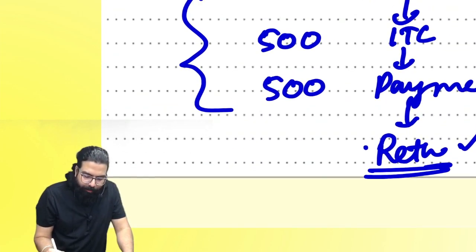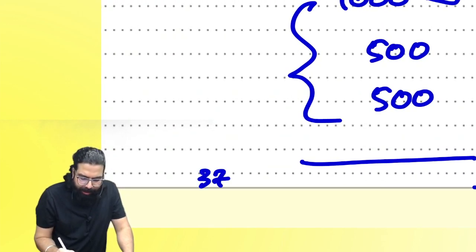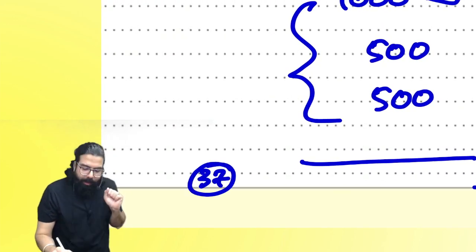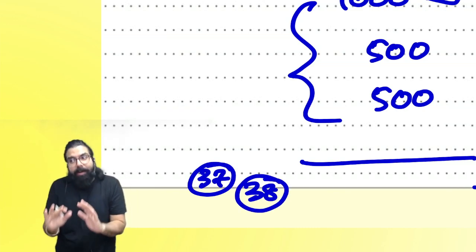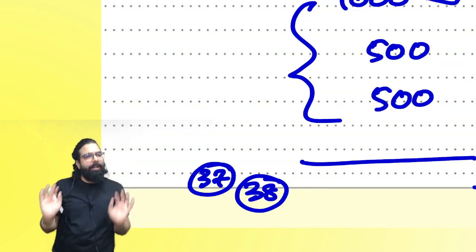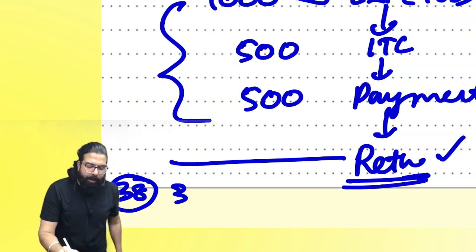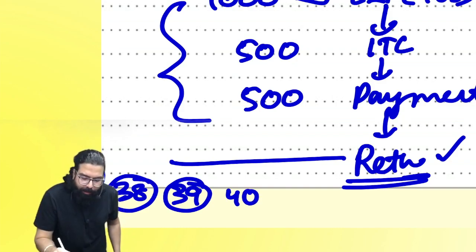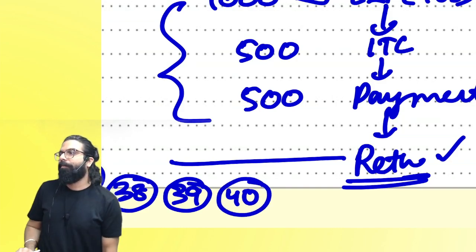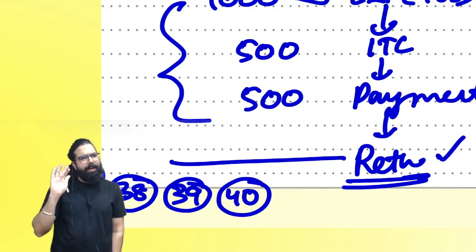In your return chapter, as of now, I told you section number 37, which is your GSTR 1. Section number 38, when somebody files GSTR 1, it will come in your GSTR 2B. As of now, GSTR 2B is what is being told under section number 38. Section number 39 is your monthly returns. Are we clear, everyone? Then we have section number 40. Can anyone tell me section number 40? First return. Are we clear, everyone?